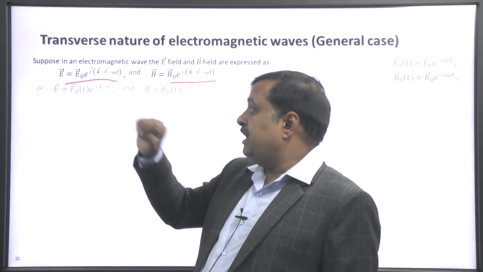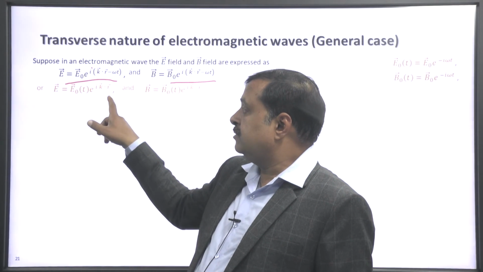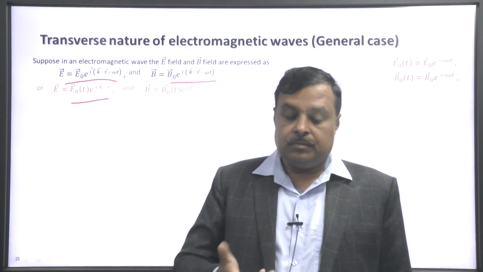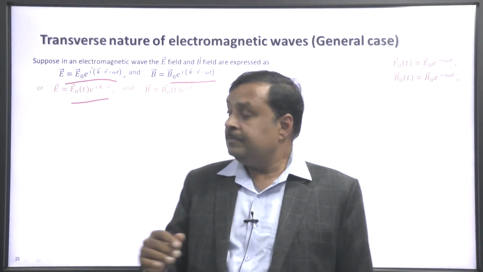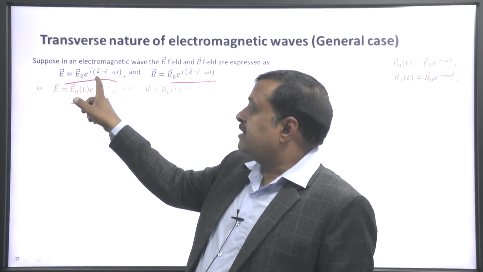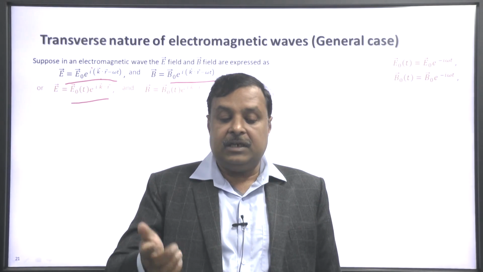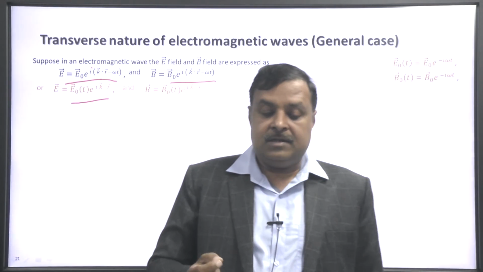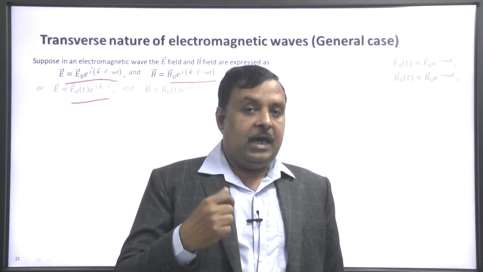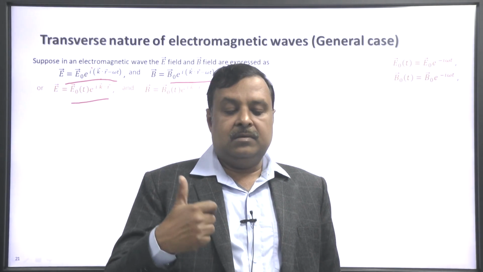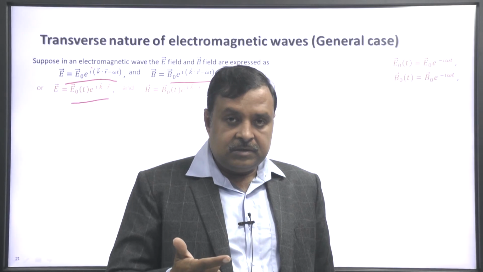These equations, we can write in another form. What we have done is that the exponential term is e to the power i k dot r into e to the power minus i omega t.